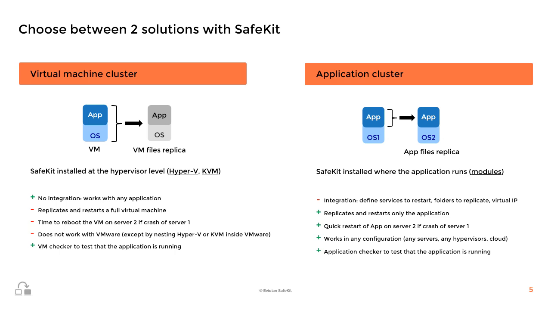The application cluster is highly flexible and can be deployed in various configurations, including physical servers, virtual servers, any hypervisors, and cloud environments. This solution is particularly beneficial for applications that require minimal downtime and quick recovery in any type of infrastructure. In conclusion, VM-level high availability does not require any knowledge of the application, but is limited to Hyper-V and KVM infrastructures. On the other hand, application-level high availability offers an infrastructure-independent solution, but requires defining services to restart and folders to replicate.